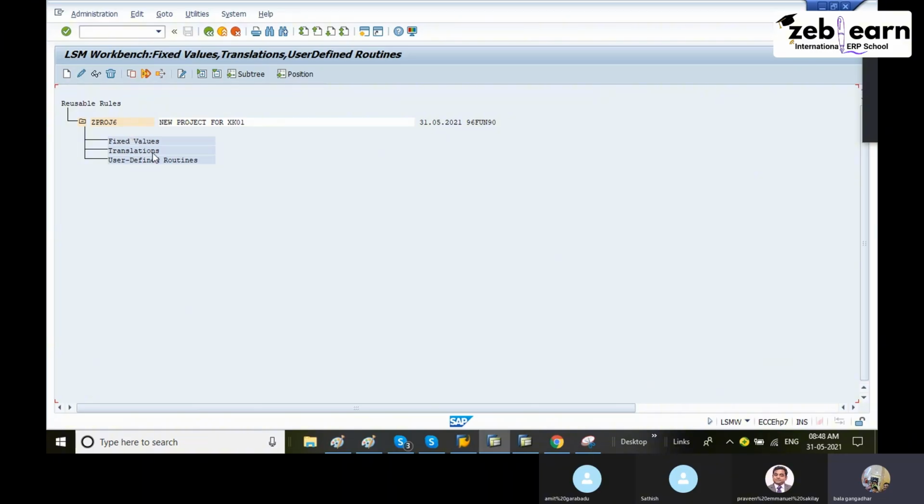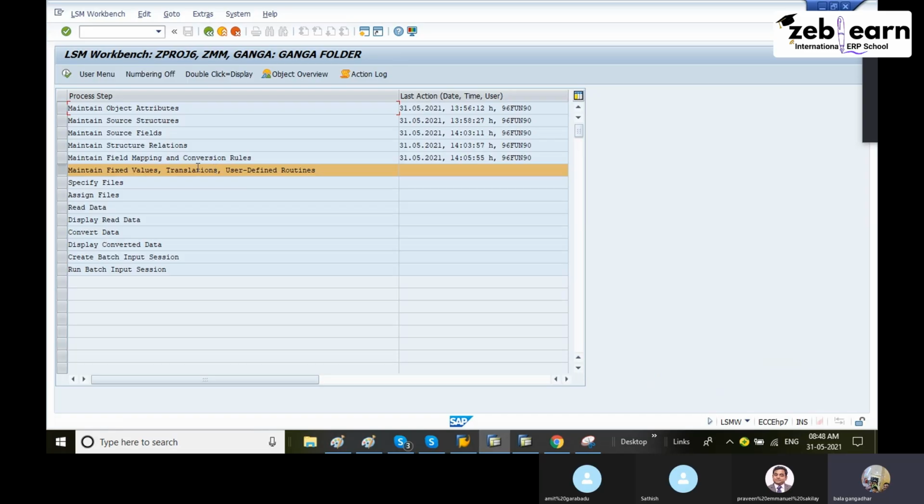Here, the fixed values step is actually not required in real time either. If we want to maintain any country as fixed, then we can use this step. Since we are not going to maintain fixed values, we can avoid this sixth step. Means no need to maintain any fixed values for the countries. Then the seventh step, specify files.